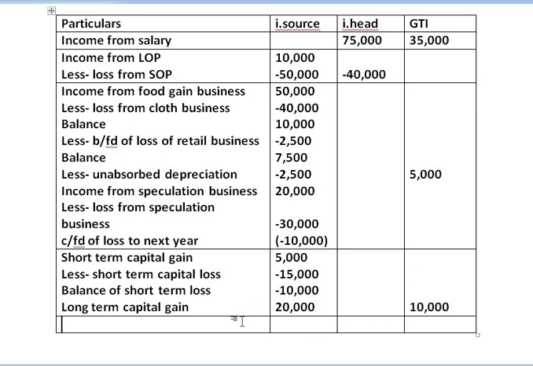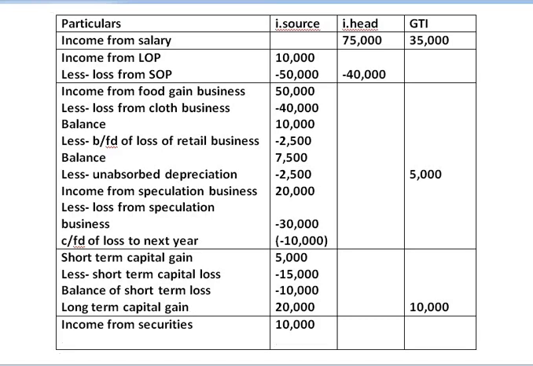And coming to last part, that is last head of income, that is income from other sources. First we will take income from securities. Income from securities is 10,000. We are taking this amount in inter-source column only because we are given brought forward loss from the previous year, that is brought forwarded loss from securities.